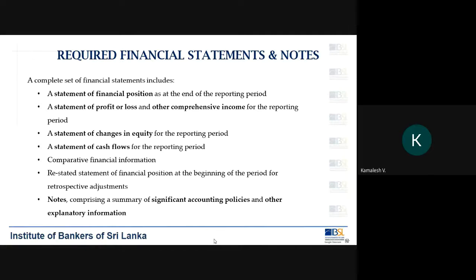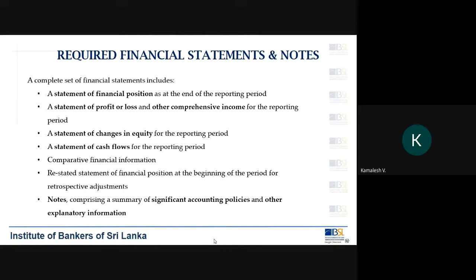Secondly, you prepare a statement of profit or loss and other comprehensive income. Now, this term might be a little fishy for you all, but this is the term that we are going to use widely going forward. So statement of profit or loss is known to us. We always talk about the P&L, profit or loss. But now comes a term which the new standards have introduced, which is known as other comprehensive income.